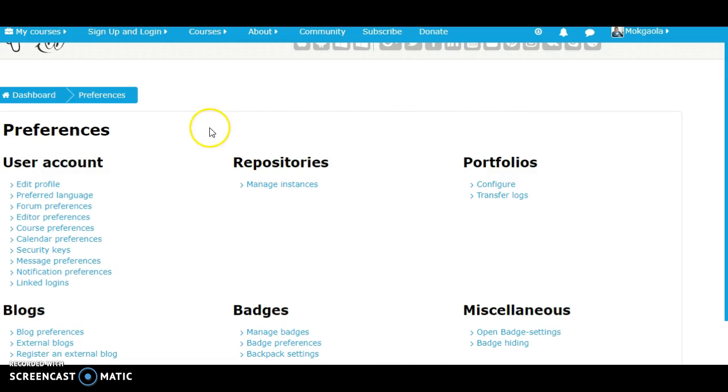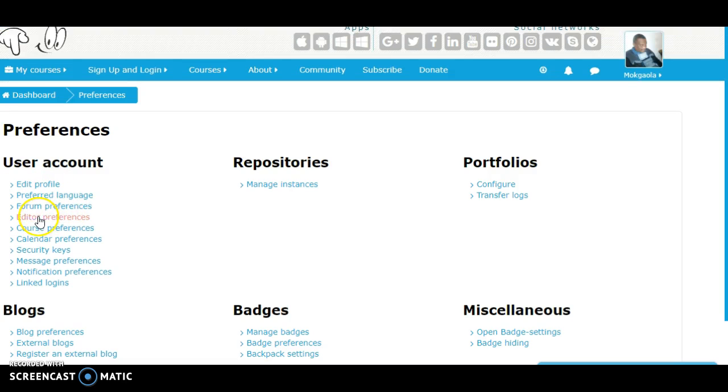Okay, there are the preferences, user account, edit profile, preferred language, forum preferences, and so on. Then we can go through them. Let's go to edit profile.